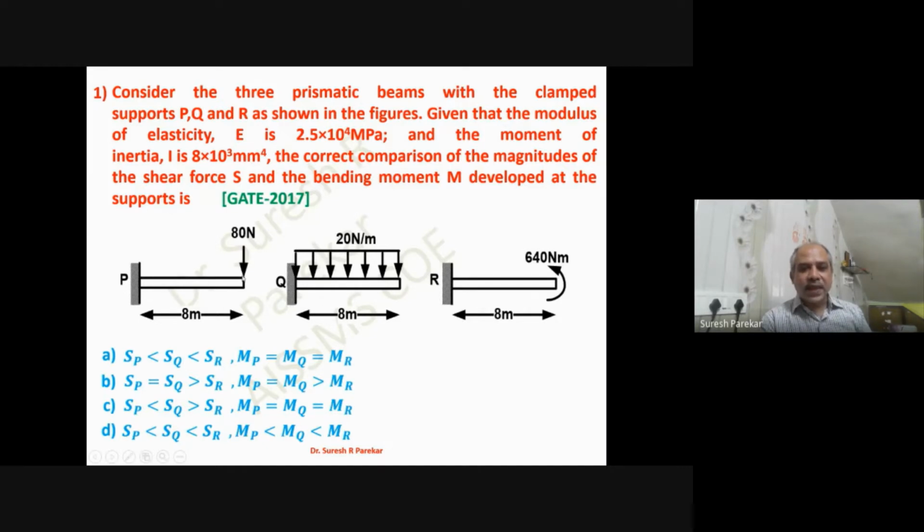Now in the second we have 80 into 8, 640 at P, and 20 into 8, 160 into 4, which acts at the center, so again 640, and this at R also 640. So all of these are equal, so the option is C.